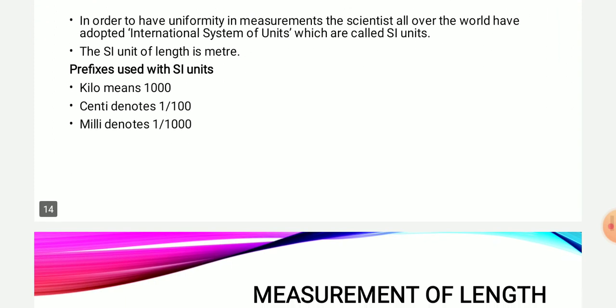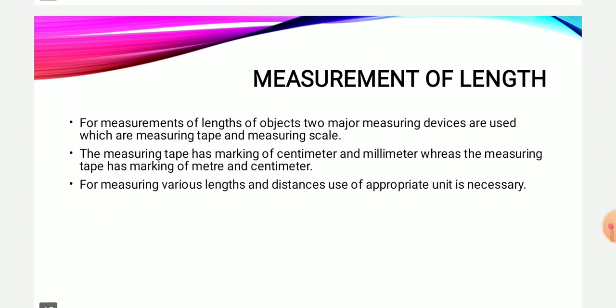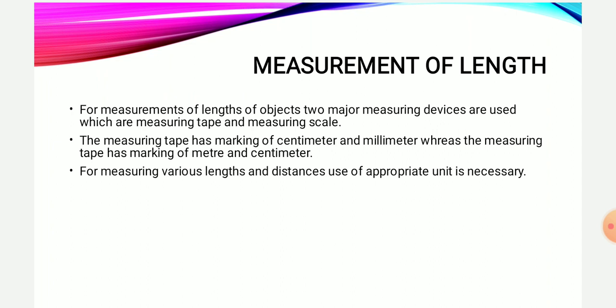Next is measurement of length. As we have learnt, measurement is necessary, but how can we measure any length? For that, majorly two devices are used. The first one is the measuring tape and the other is the measuring scale. Both are devices which have various markings on them. Measuring scales have markings of centimeter and millimeter, and measuring tapes have markings of meter and centimeter.